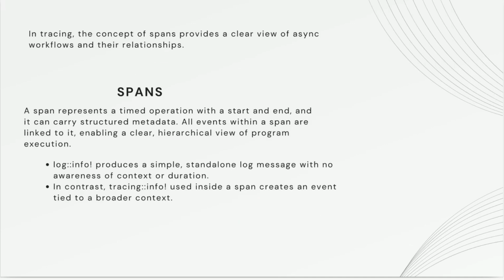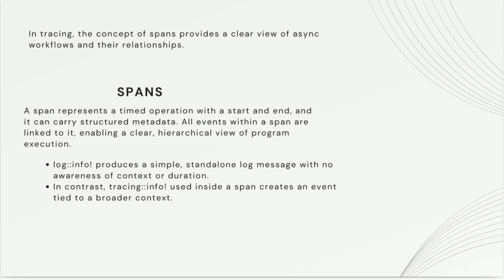How is this possible? In tracing, the concept of spans provides a clear view of async workflows and their relationships, and that is possible because a span represents a timed operation with a start and end, and all events within spans are linked to it.